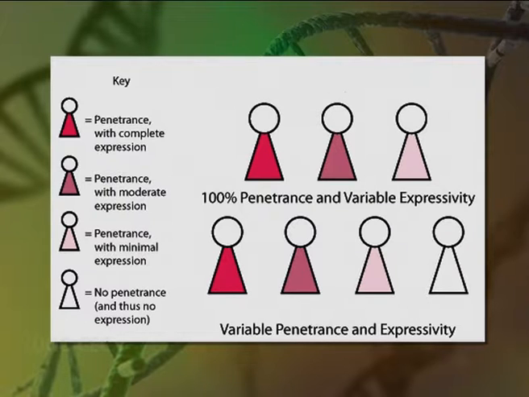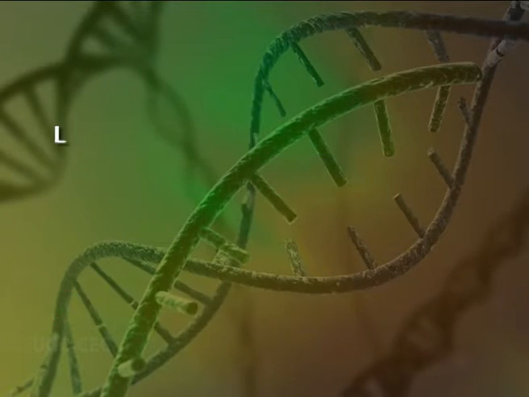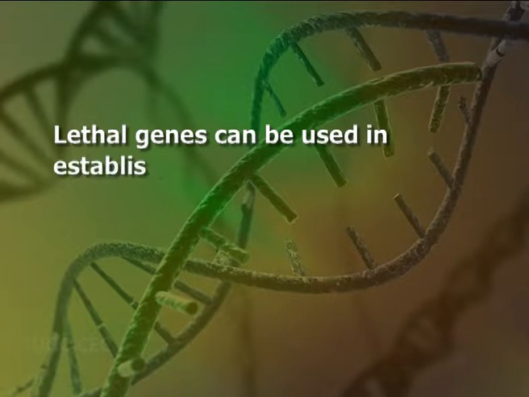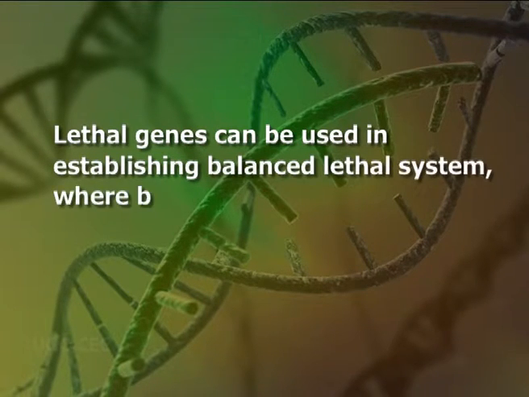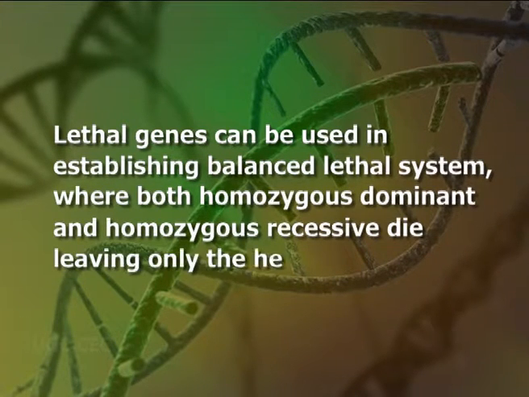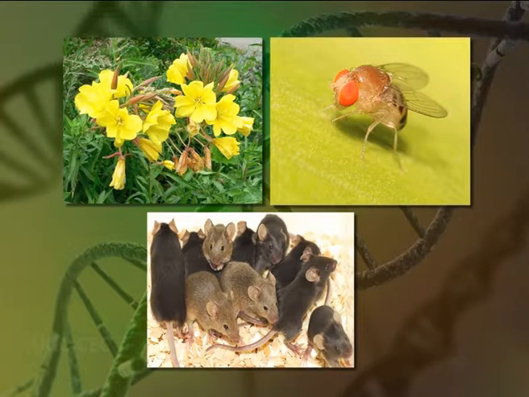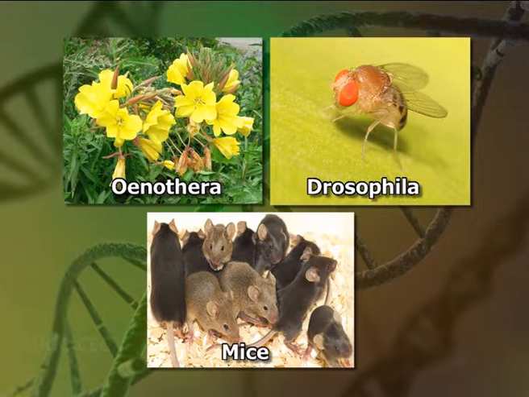Semi-lethals do not cause definite lethality, but decrease the lifespan. It has been estimated that each human carries about 6 lethals on an average. Balanced lethal systems. Lethal genes can be used in establishing balanced lethal system where both homozygous dominant and homozygous recessive die, leaving only the heterozygous phenotype. Such balanced lethal systems are known in Oenothera, Drosophila and mice.